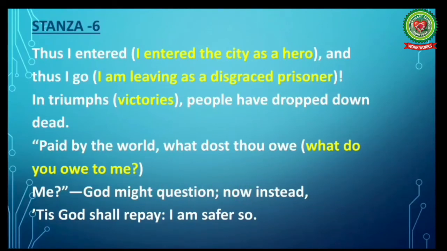So here, students, the poem ends quite optimistically. The Patriot has entered the gates of death and now is ready to go to his life after death. The speaker has resigned himself to his fate. He believes that in victory people drop down dead, but his imperfection will bring him closer to God. The Patriot hopes that since he did not receive his reward in this world, he will be rewarded in the other world. He feels safe in the hands of God.